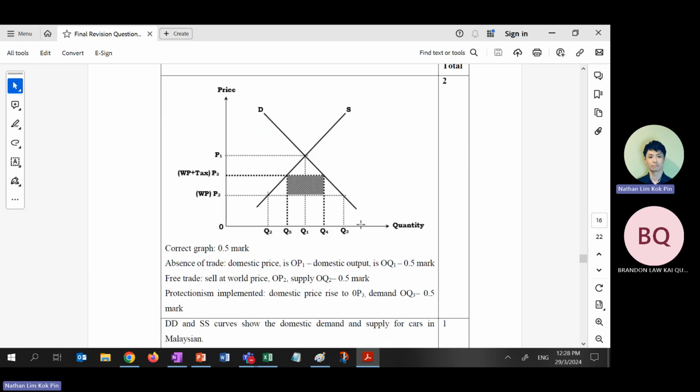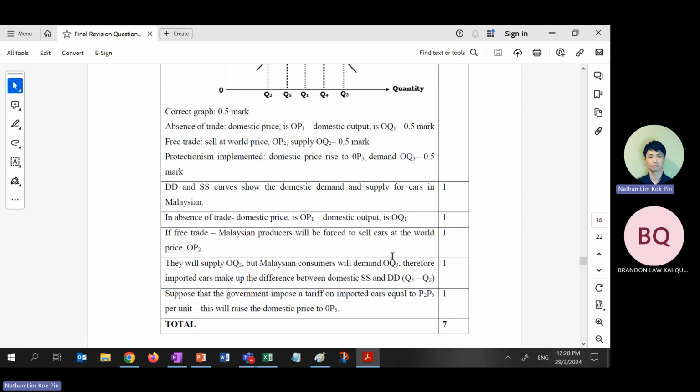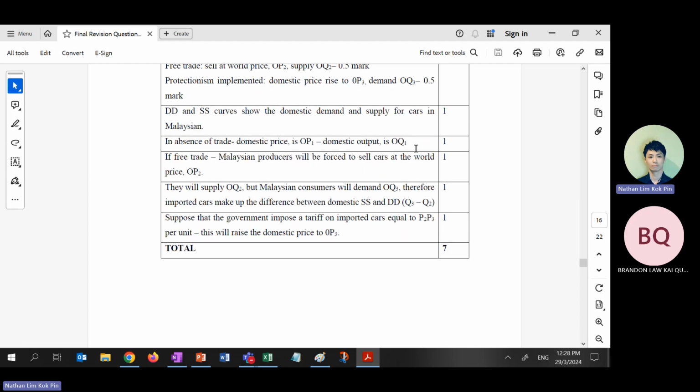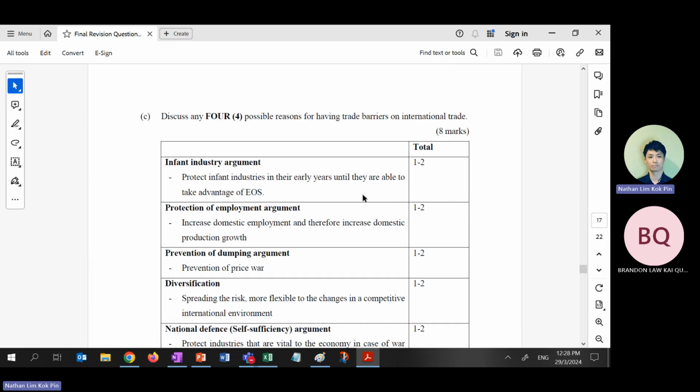Okay, last one. Tariff. Try not to use dotted lines. This one I extracted from Google, so there's a dotted line. Actually use solid lines for world price and world price plus tax. PE and QE still use dotted lines, because they are hidden from the diagram. You cannot see them in the real world. Diagram normally 2 marks. Demand and supply, QD, QS, all this, a few marks. In the end, 7 to 8 or 9 marks.